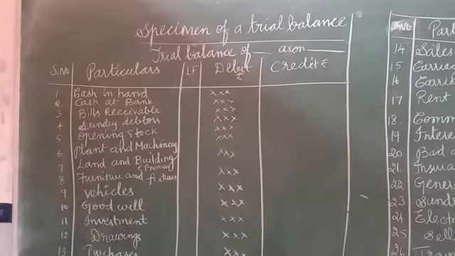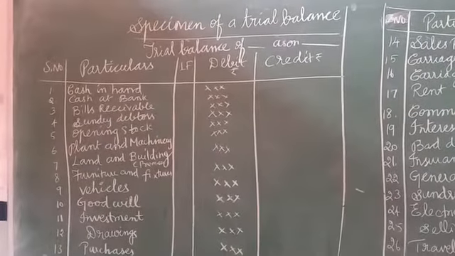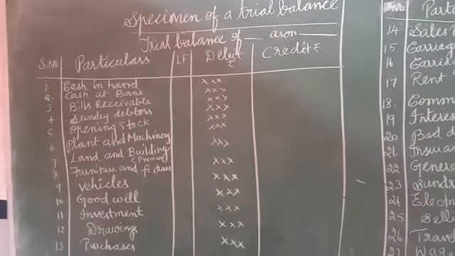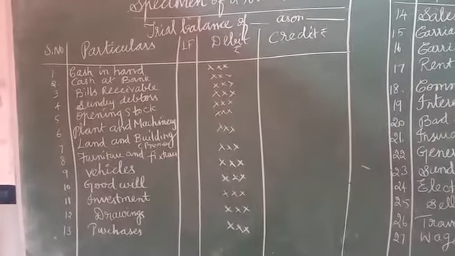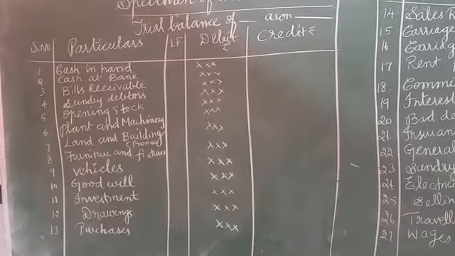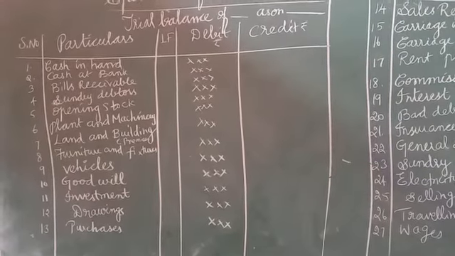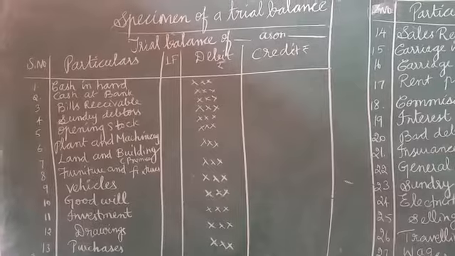In the previous class, what have we seen? We have seen the methods of preparing a trial balance. We covered the need, objectives, limitations, everything, and the methods of preparing a trial balance. What are all the methods we have learned? That is the balance method, the total method, and the total and balance method, isn't it?